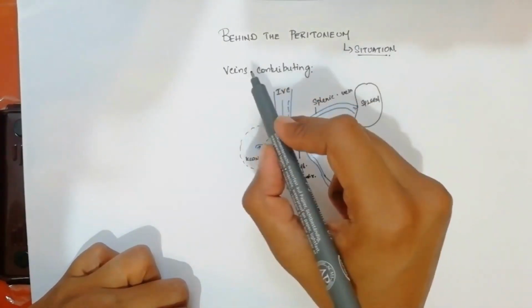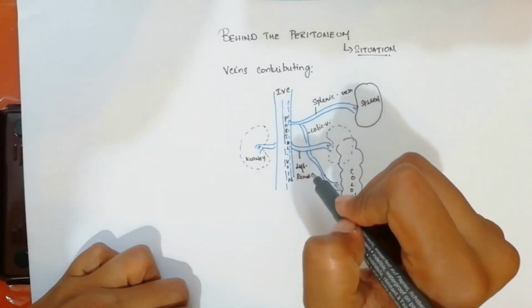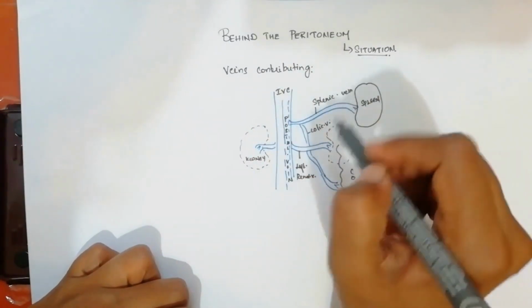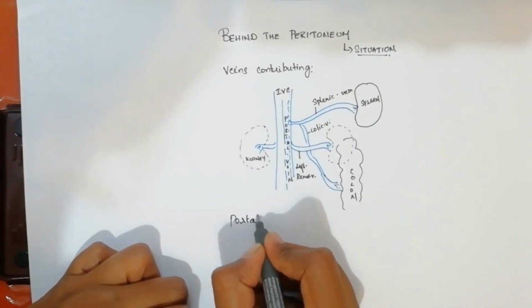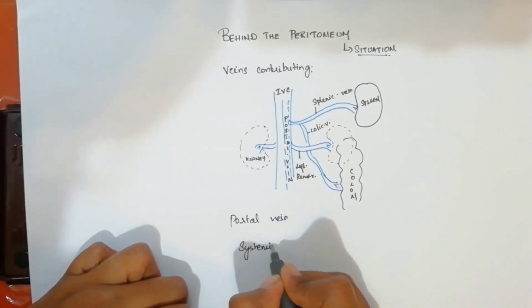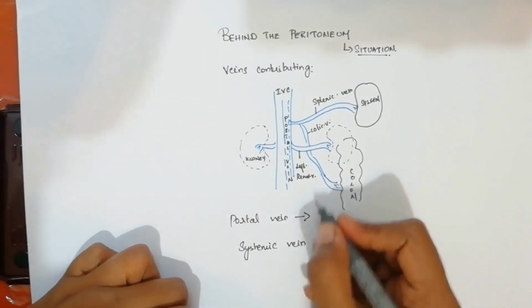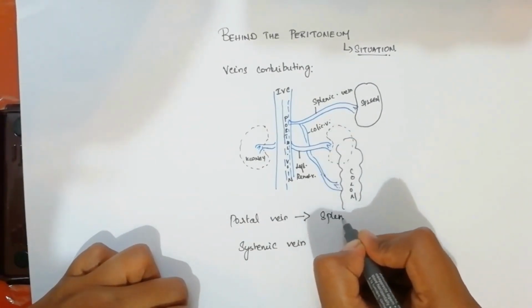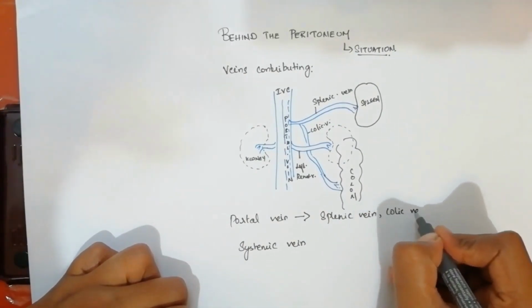Now we are going to see which veins contribute to the portacaval anastomosis behind the peritoneum. We have the portal vein and systemic veins contributing to it. The portal vein contribution is mainly by the splenic vein and colic vein.